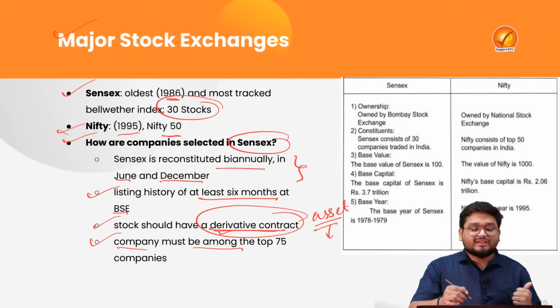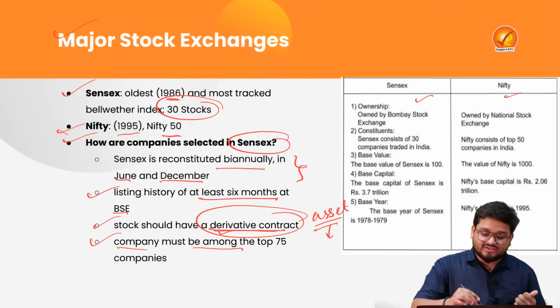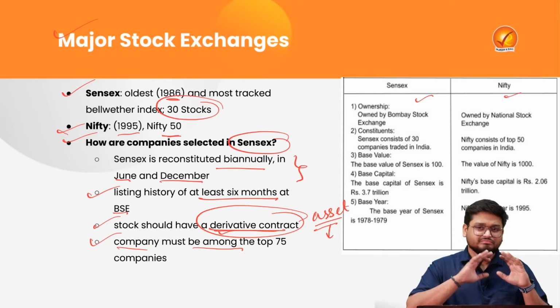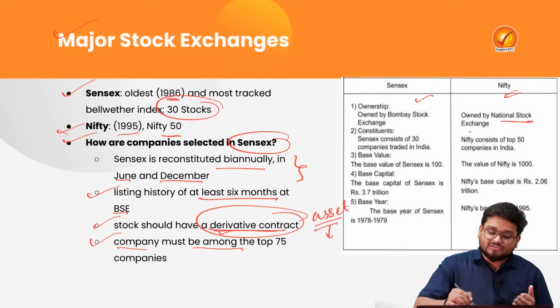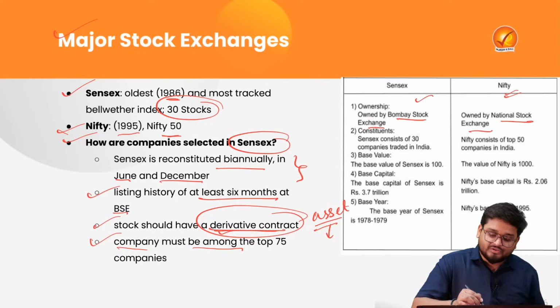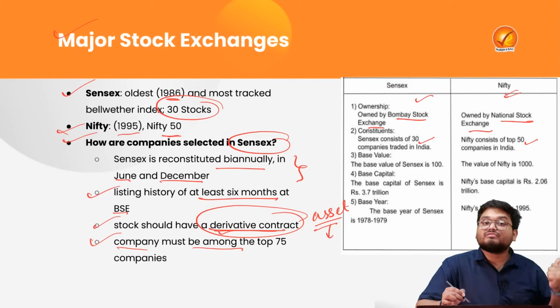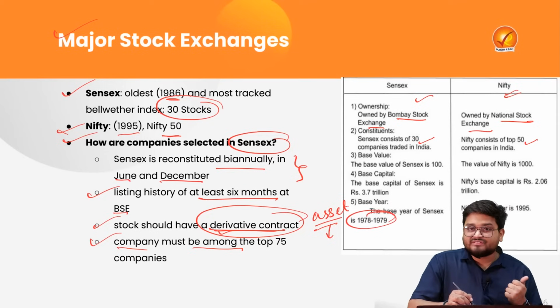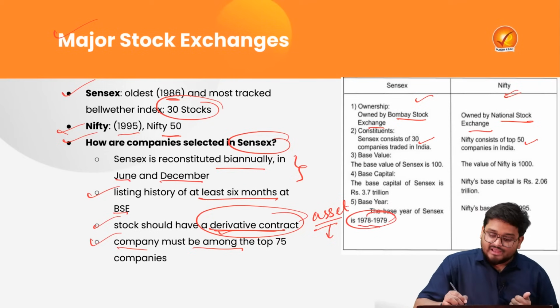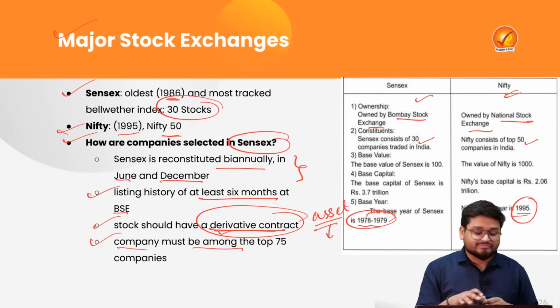Now we have to understand the main differences between Nifty and Sensex. The most important differences for our prelims examination: Nifty is owned by the National Stock Exchange, while Sensex is owned by the Bombay Stock Exchange. Sensex consists of 30 stocks, while Nifty consists of the top 50 performing stocks. Finally, the base year of Sensex is 1978-79, and for Nifty it is 1995.